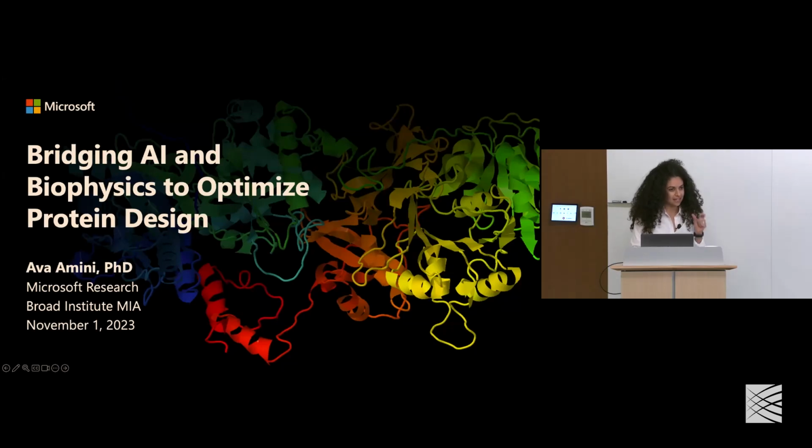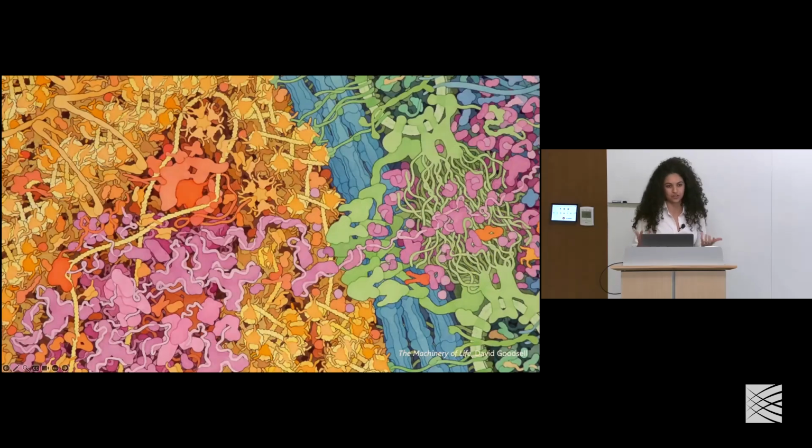But I want to start by taking a step back, or rather a dive deep down, to think about what it is that we're considering here, and to remind you all of the complexity and richness of biology at the molecular level up across scales of resolution. What I'm showing you here is a visualization from this wonderful book, The Machinery of Life, by scientist and illustrator David Goodsell. It's an artistic rendition of a 1 million times magnification of the nuclear membrane and the nucleus in the cell, and all the protein machinery that is operating at this level.